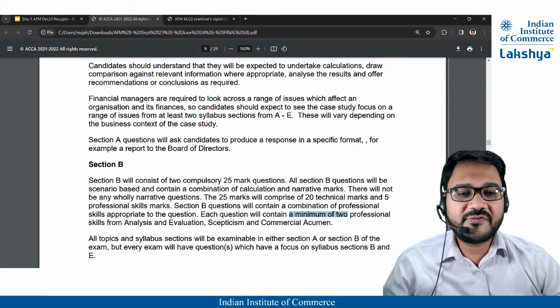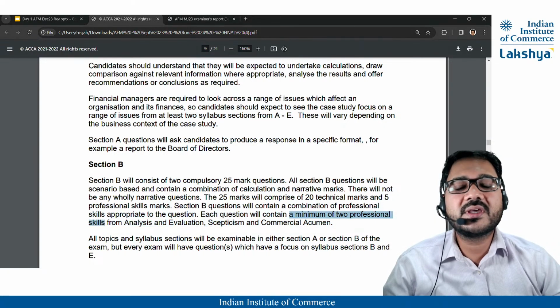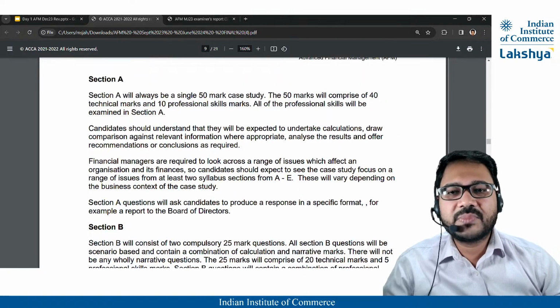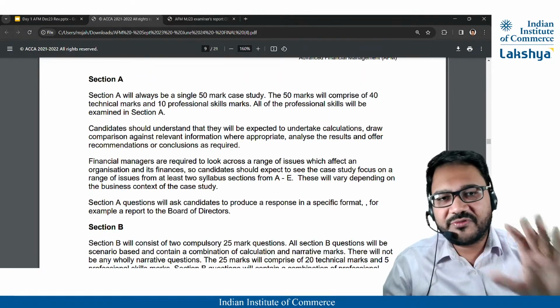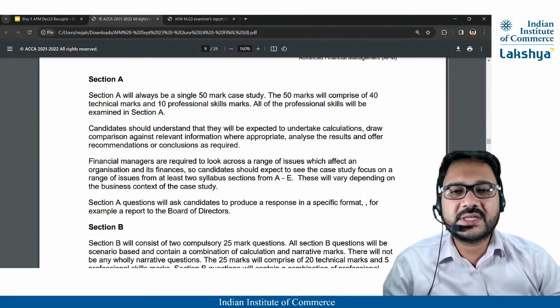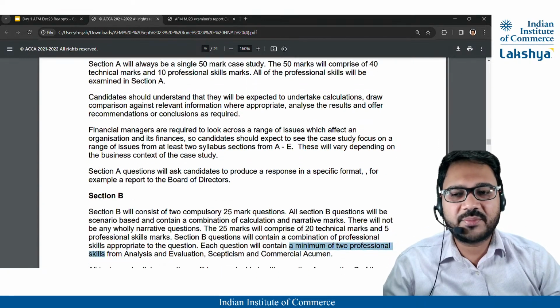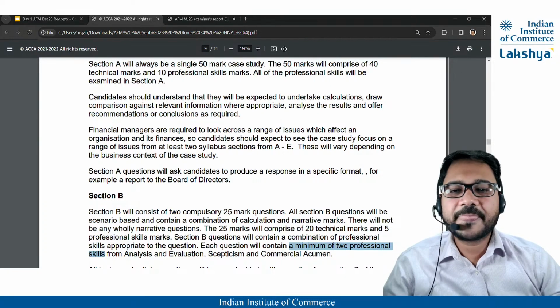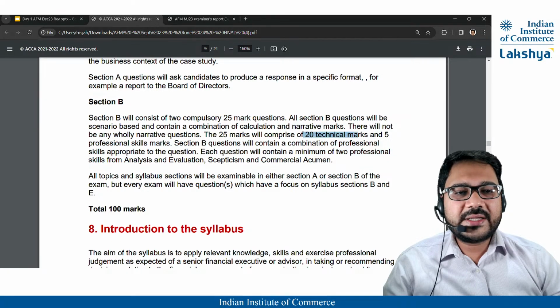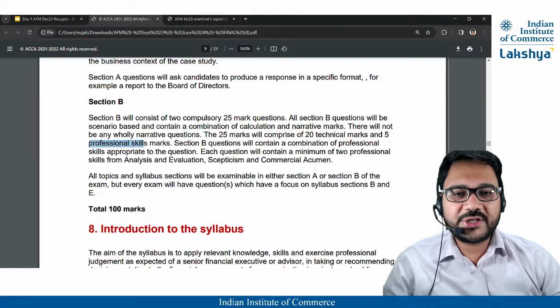A minimum of 2 professional skills will be tested, so 2 or 3. Whereas in section A, all your professional skills will be tested. Again, in a very short time, we will be discussing professional skills as well. So section B, 20 marks technical, 5 marks professional.